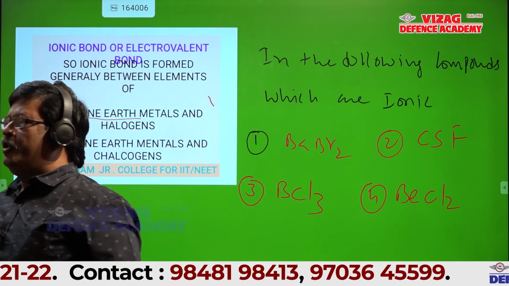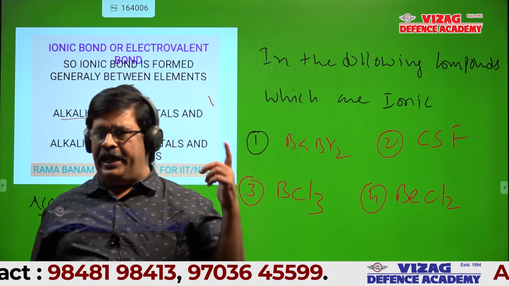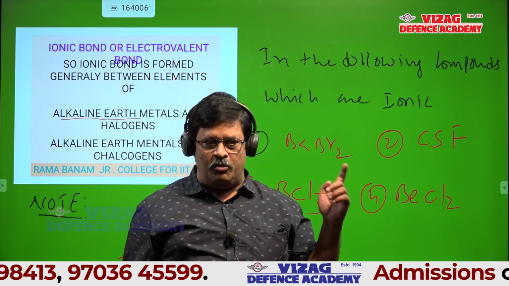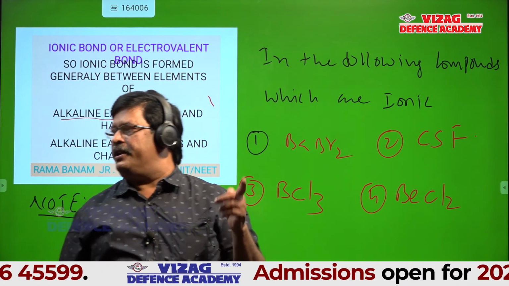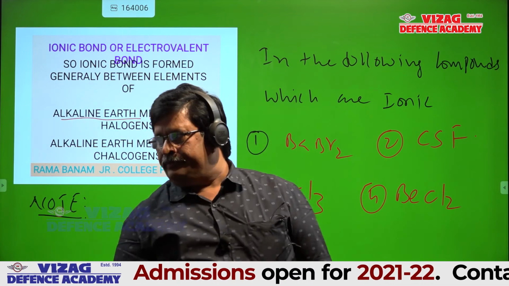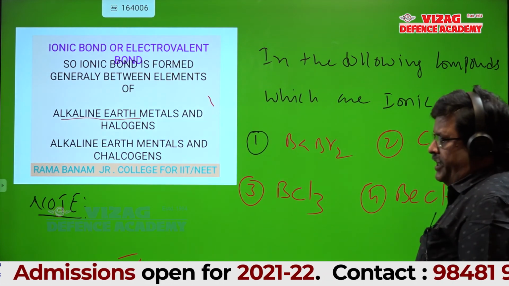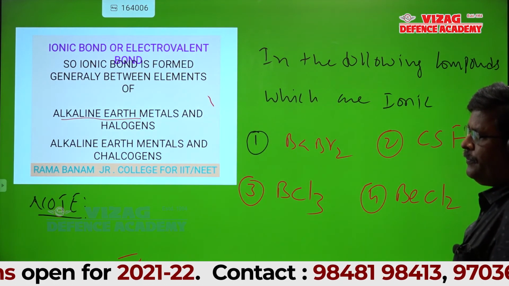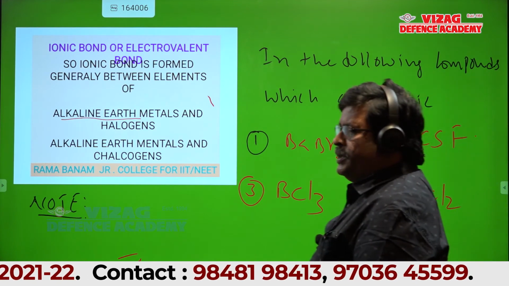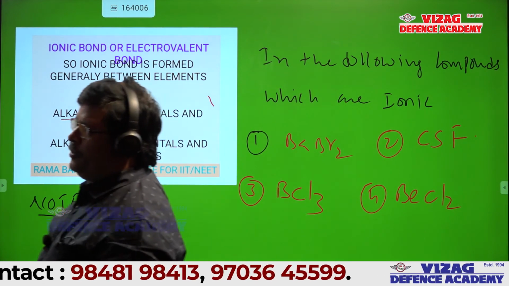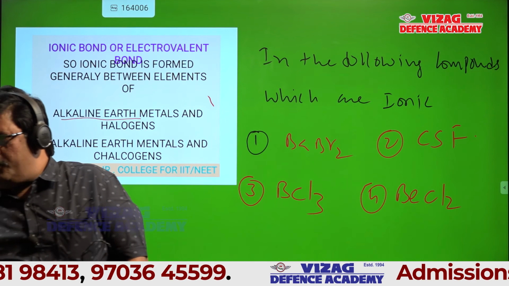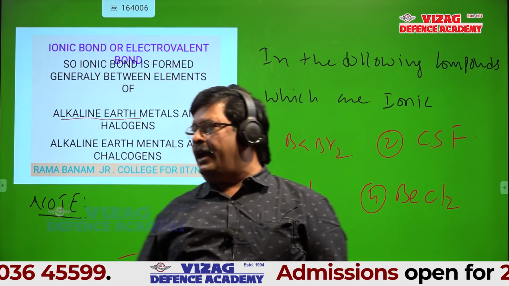See, check one more time and tell. That's what I told initially: accuracy is more important than speed. Why did you say 3, BCl3? Someone said option 2. Option 2 and 3.